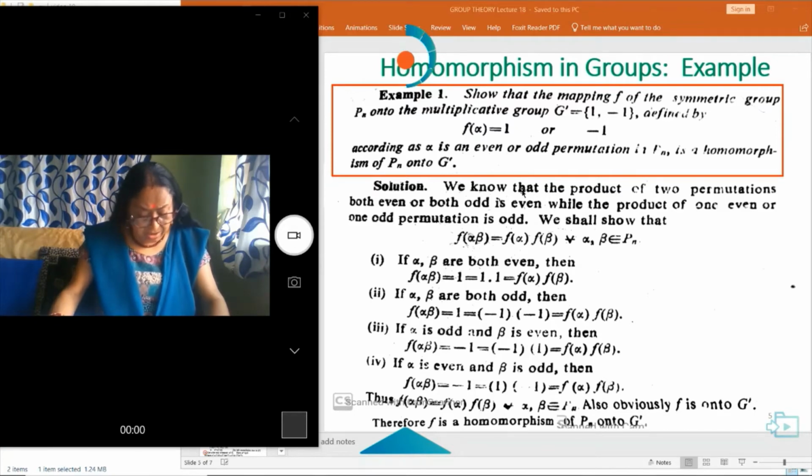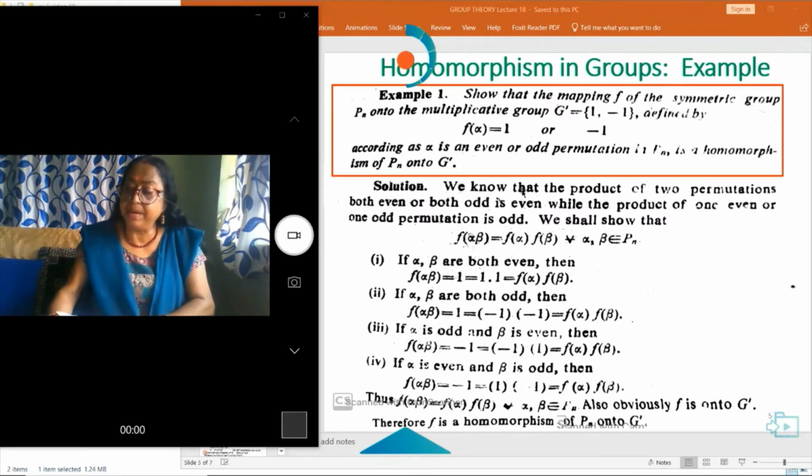If alpha is odd and beta is even, then f(alpha beta) is equal to minus 1, that is minus 1 into 1, that is f(alpha) into f(beta).